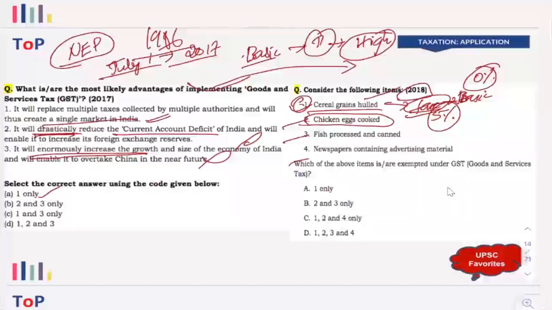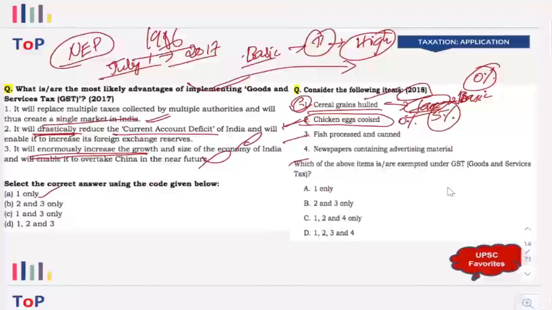So it attracts 5% GST. Now there you have to understand that when it comes to chicken eggs, whether cooked or not, GST is 0%. These are some of the complexities in GST, some kind of things that make things confusing.